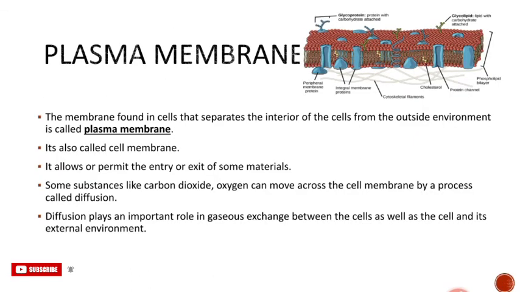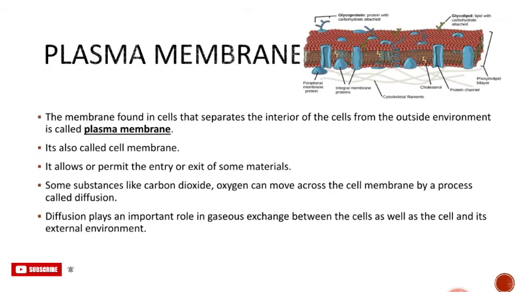The membrane found in the cell that separates the interior of the cell from the outside environment is called the plasma membrane. It is also called the cell membrane. It allows or permits the entry or exit of some materials. It also prevents the movement of some other materials. Therefore, it is called a selectively permeable membrane.